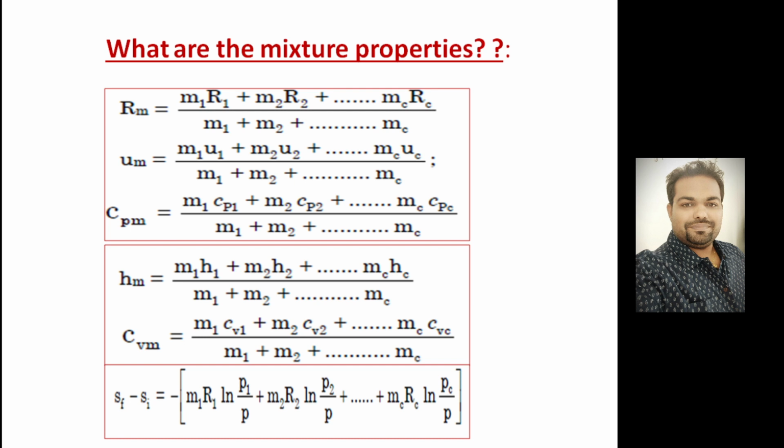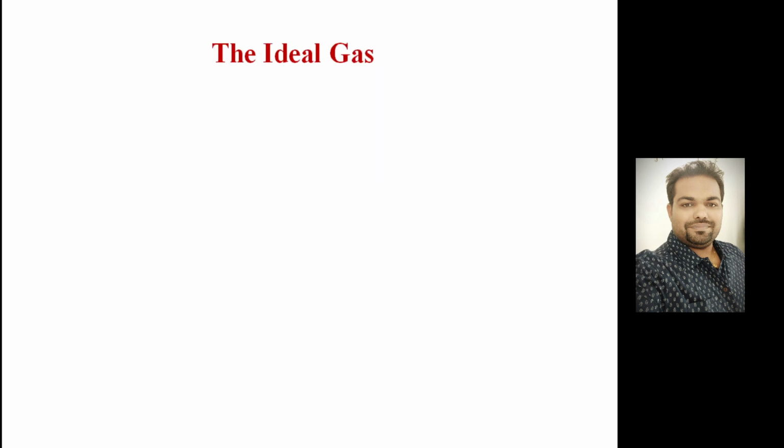So that's why m1 R1 ln of P1 by P, this is for one constituent. Similarly, for however many constituents there are, you can add those values here: m1 R1 ln of P1 by P, m2 R2 ln of P2 by P plus dot dot dot, and a negative sign will come in this. This is called the entropy change of the mixture. Like that you can find the entropy property changes of the mixture.